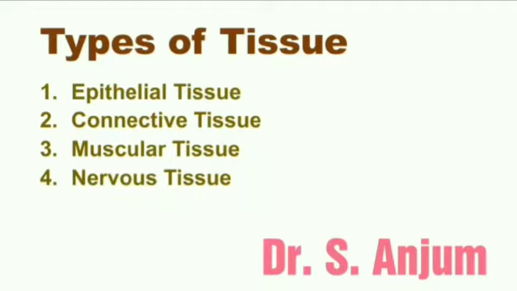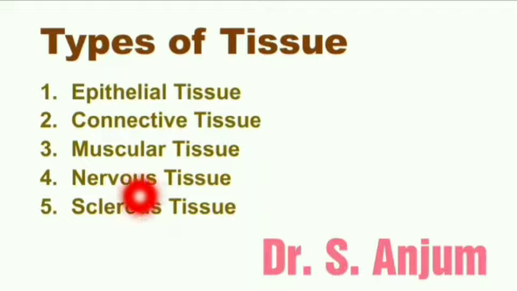Fourth is nervous tissue. And fifth one is sclerous tissue. As I told you, some books have not mentioned sclerous tissue as a separate type, but it is included in connective tissue as a special type, specialized connective tissue, sclerous tissue.